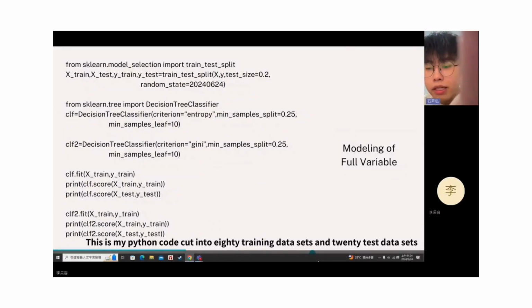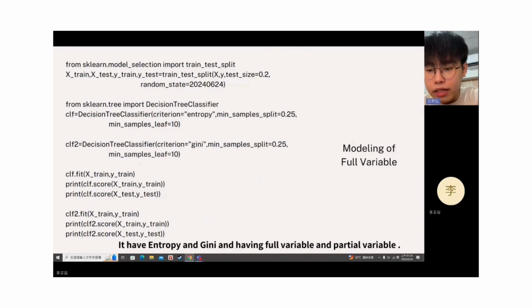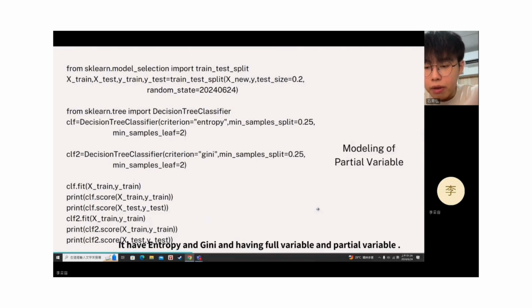This is my Python code, splitting into 80% train dataset and 20% test dataset. It has entropy and Gini, and has all variables and partial variables.